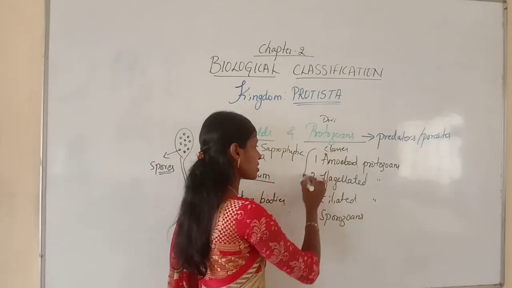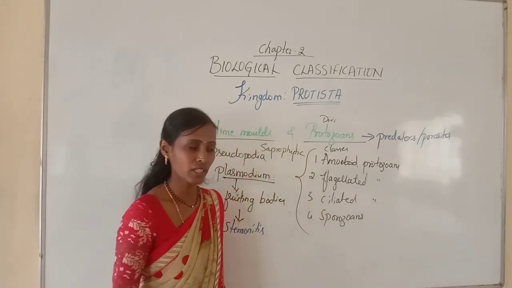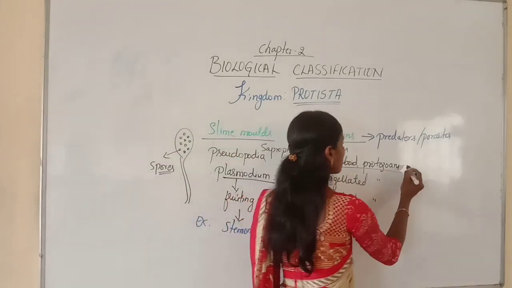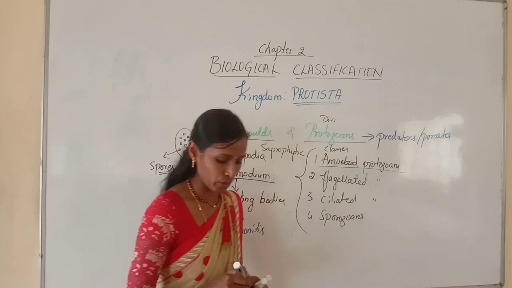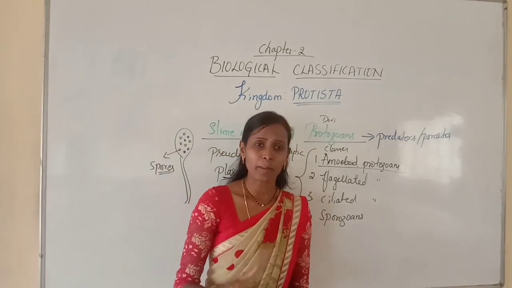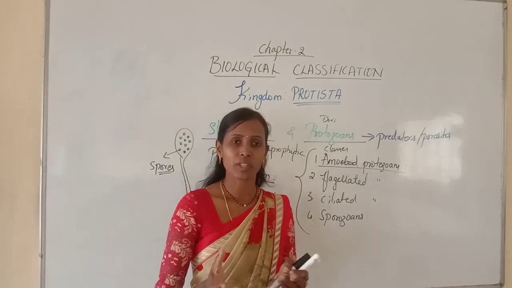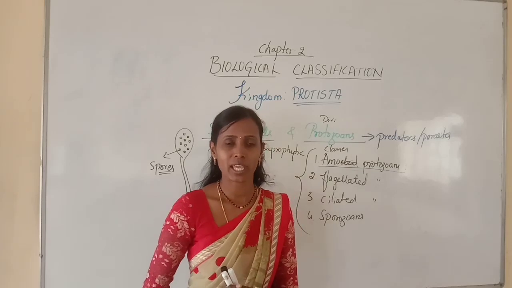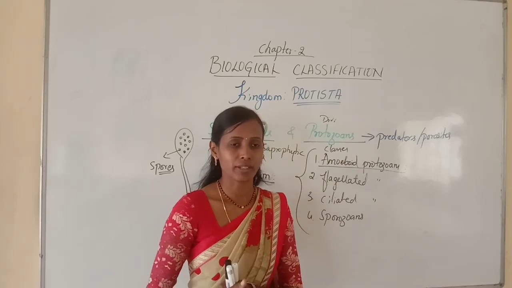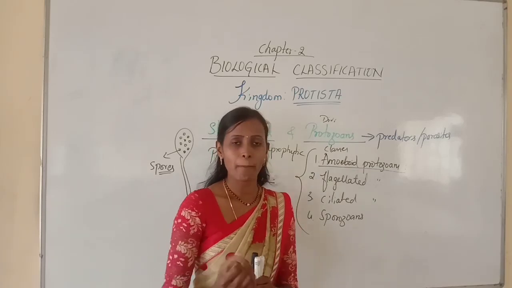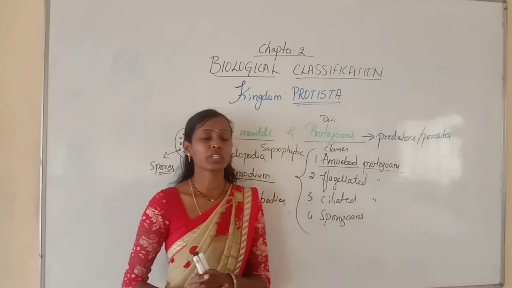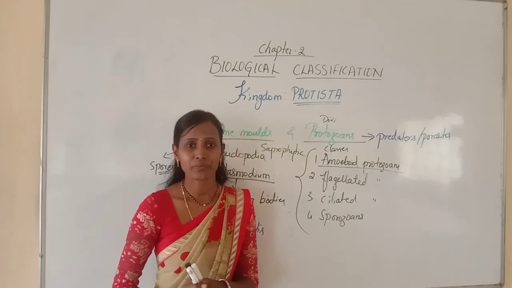So this classification will be asked in our examination, so it is very important. Firstly, we discuss amoeboid protozoans. These amoeboid protozoans are unicellular microscopic organisms. They may be free living. They are present in fresh water, marine water, and even in moist soil.